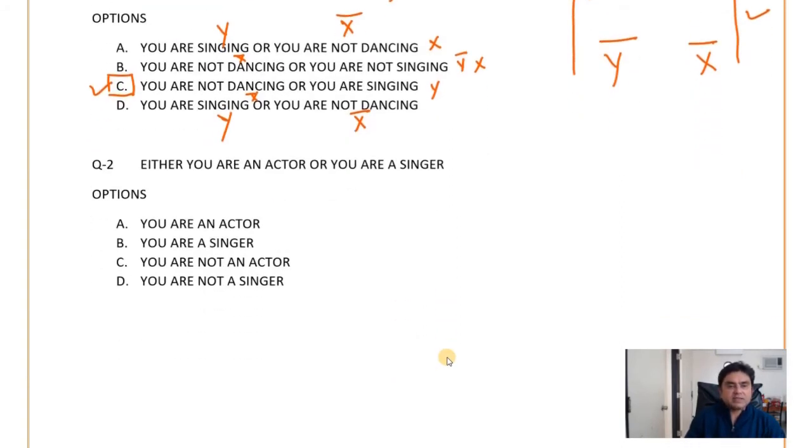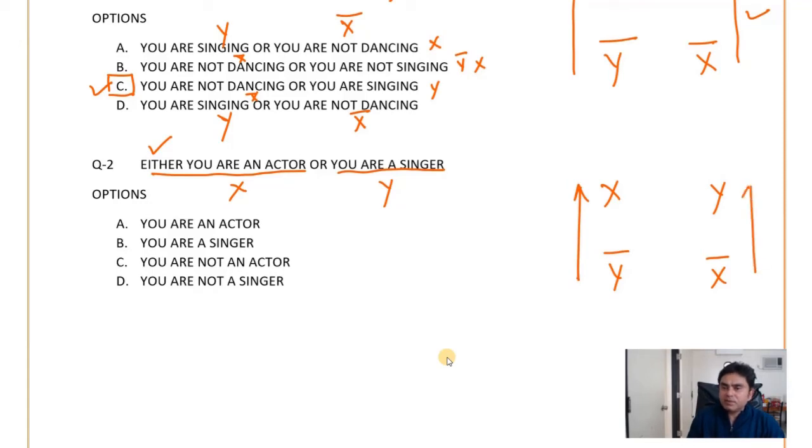Next, either you are an actor is X, or you are a singer, that is Y. What is our rule? It is either-or. So write down X, Y, then Y bar, X bar, and the flow of the logic is always up.